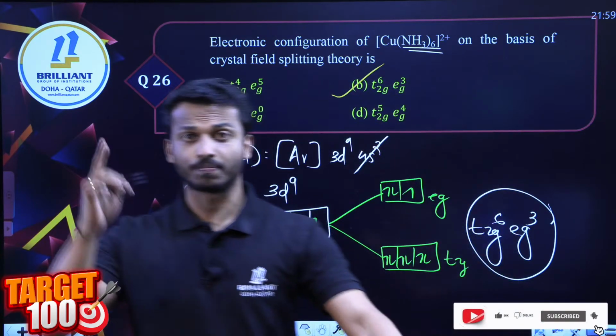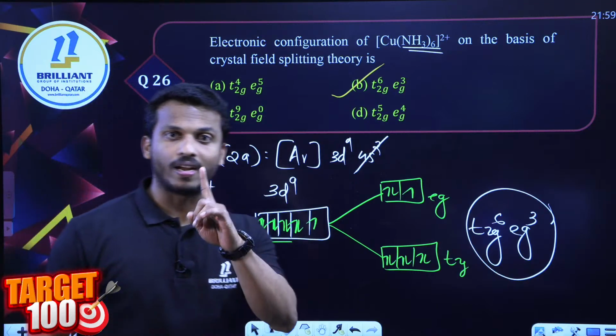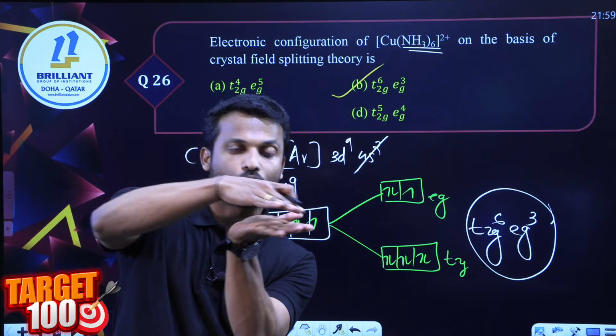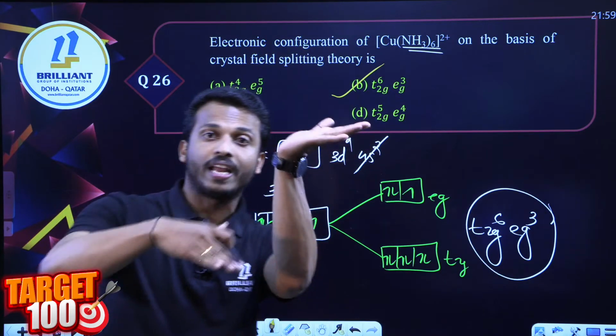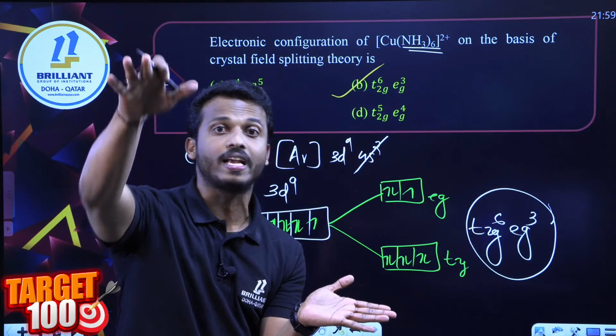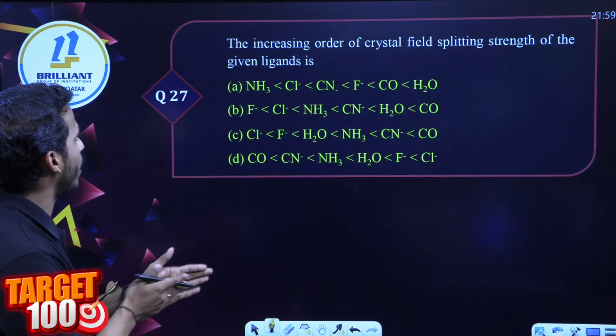So dear all, based on which theory? It is related to the crystal field theory. In crystal field theory, the octahedral complex is split into t2g and eg. 3 levels below, 2 levels above. So be very careful. Octahedral splitting is a most expected and important question, dear all. Let's go for the next one.